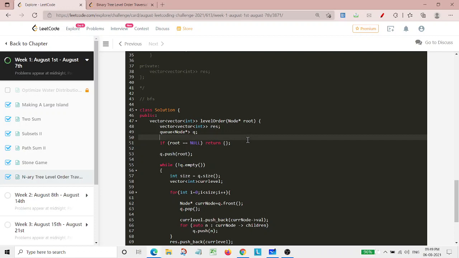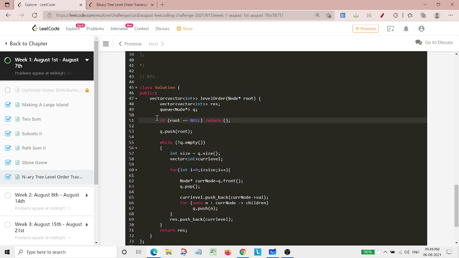Now, the BFS algorithm for a tree traversal is simply that if root is null, then at that moment I simply need to return the empty vector, because the type is vector of vector of int, so that's why I need to return like this. Now, if that is not the case, that is, our root is not null, then we simply need to push that particular root into our queue. And why are we pushing? Because we simply need to process this root for further traversing our tree.